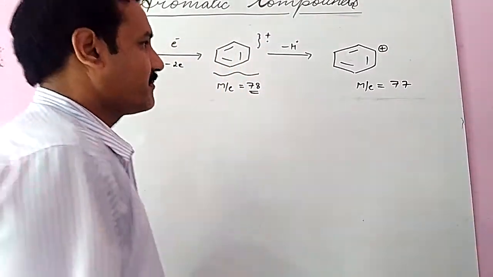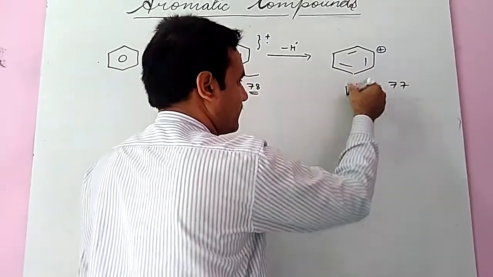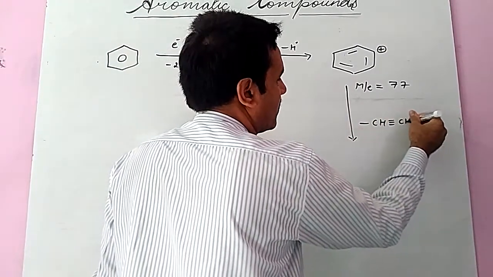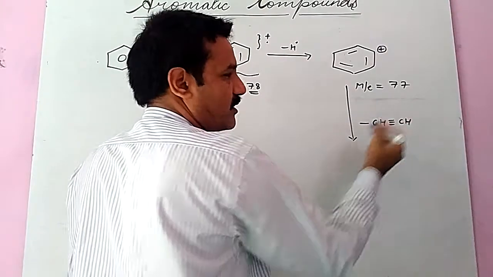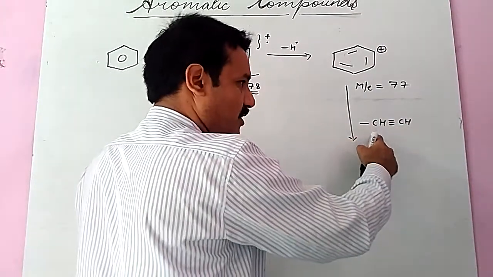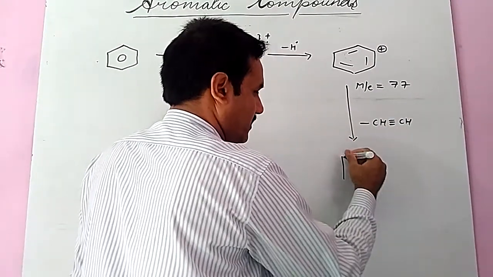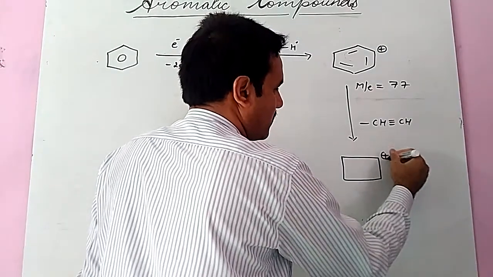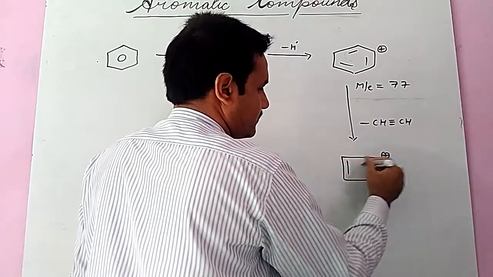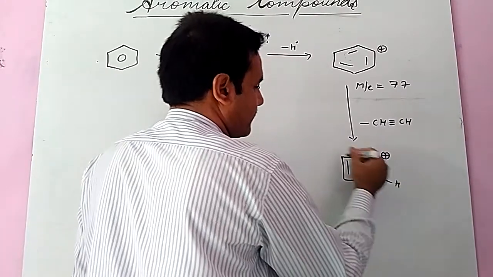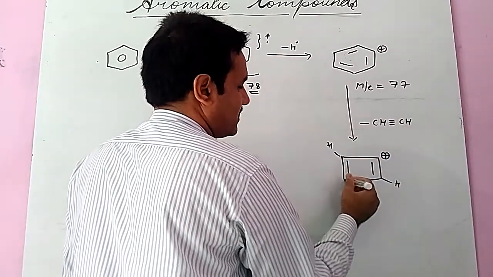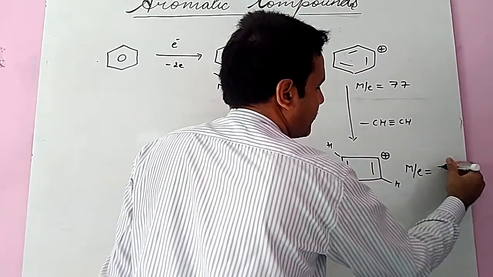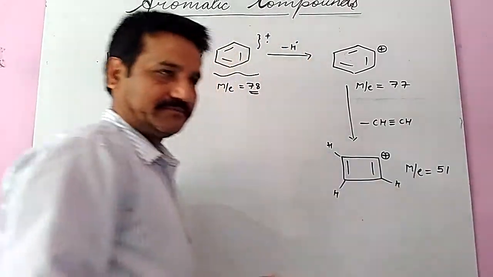Now more possibility: in this phenyl cation, an acetylene molecule is released. When the acetylene molecule is released, it converts into this type of species, and here the M/E value is found to be 51.